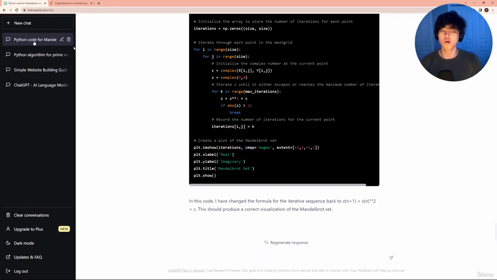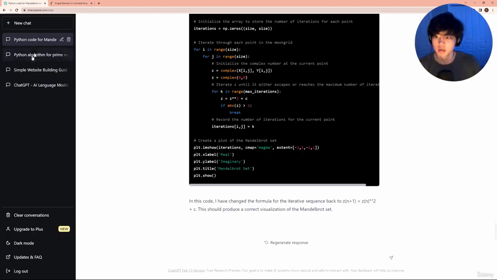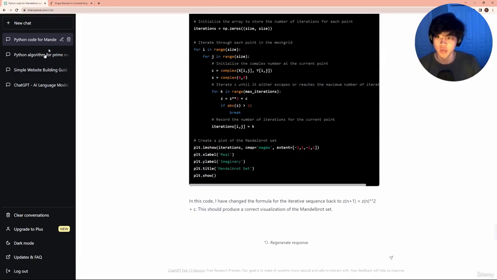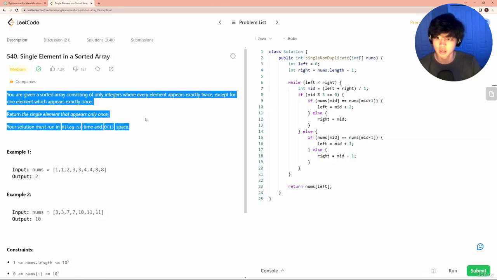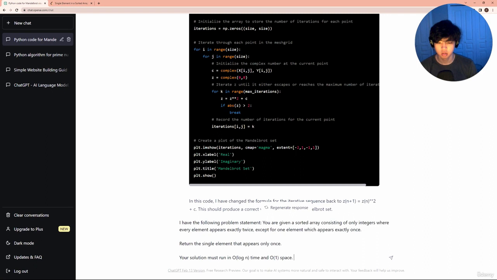Let's actually recall from a previous lesson this LeetCode problem, right? So what if we tinker with some of these things here? And just to prove the point, this is a different chat window from the other chat where we gave it the LeetCode link. So let's say I have the following problem statement and paste that in.